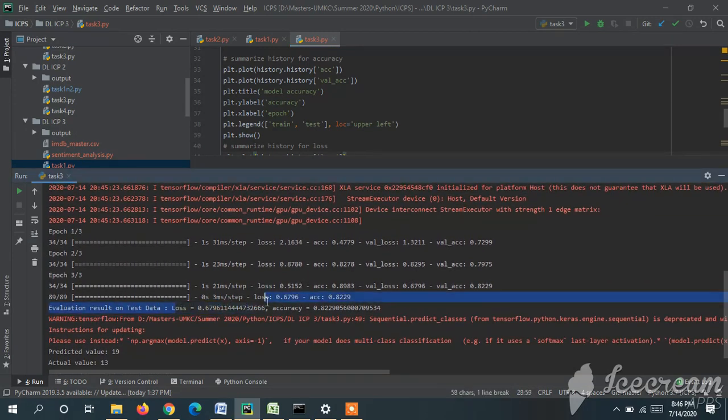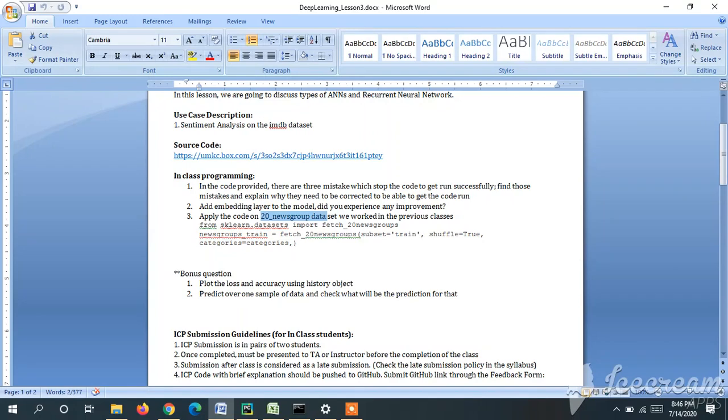Here I have covered the bonus questions in each and every question: plotting the accuracy and the loss, and predicting over the sample data and checking it. I have done both of these for all 3 questions. Thank you.